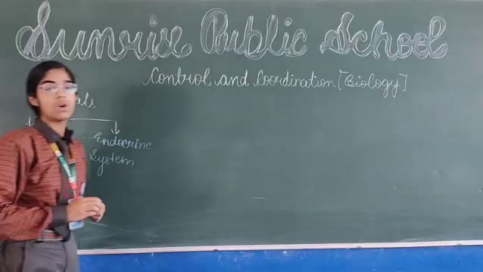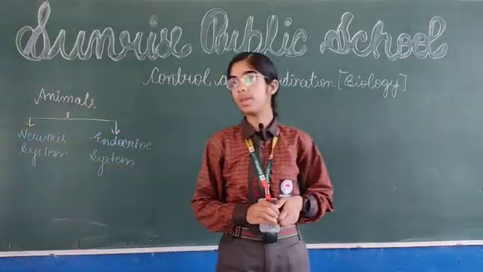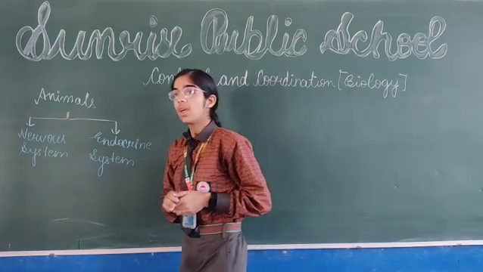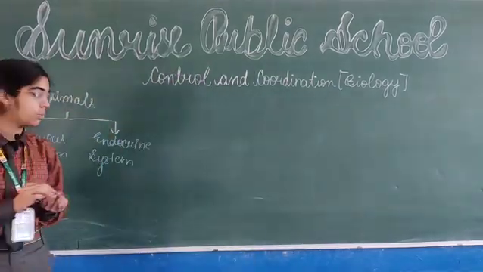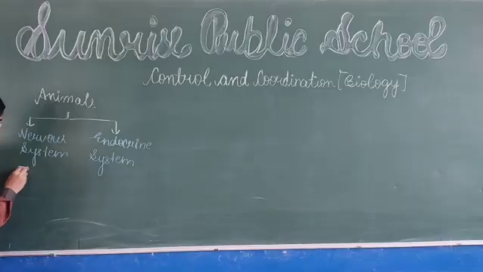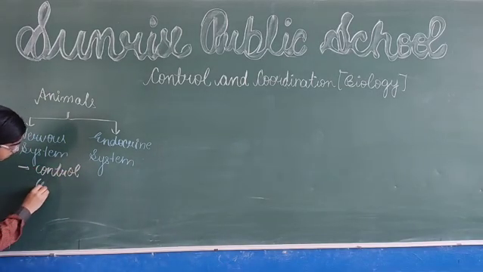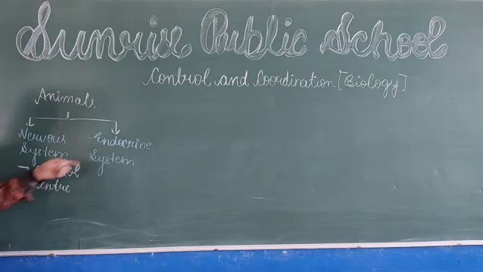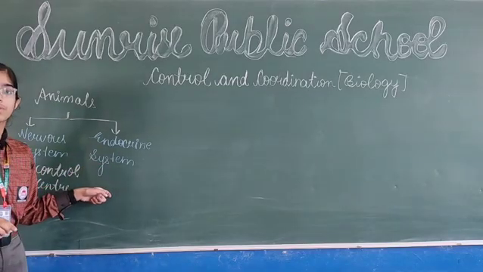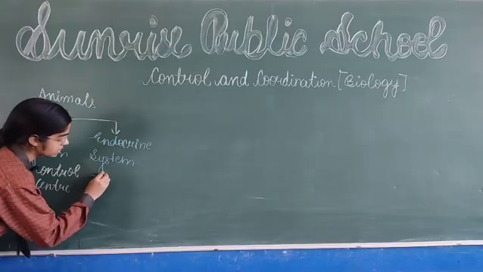Nervous system is known as the control center of the body, whereas endocrine system consists of glands and hormones.